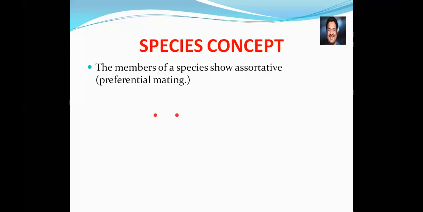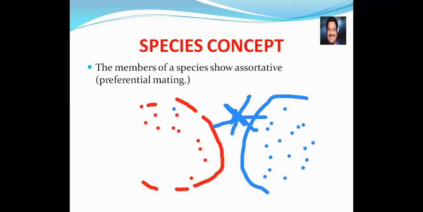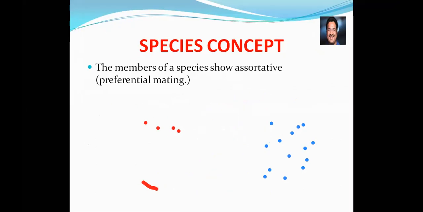Just imagine, this is one group of species, and we'll take another color. This is another group of species. So what do you say, preferential mating or assortative mating? Individuals which belong to one species don't mate with another group of species. They are not going to mate with another group of species. That's assortative mating or preferential mating.